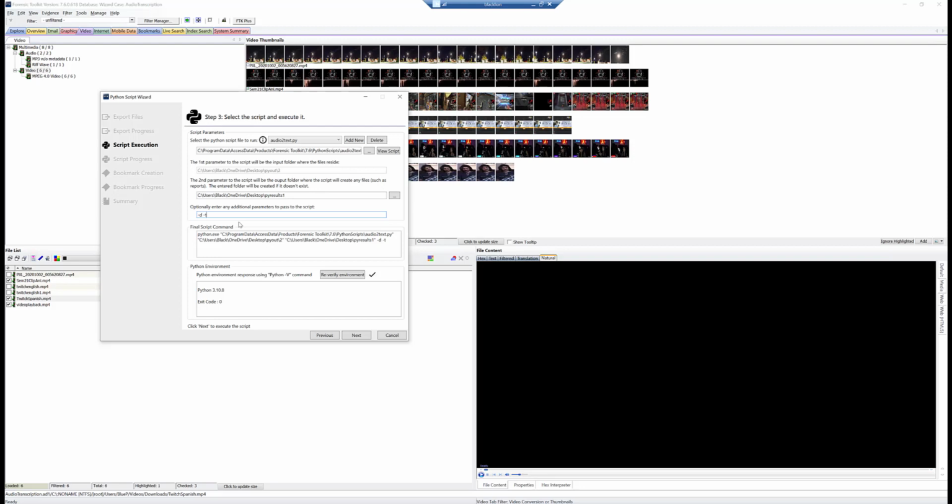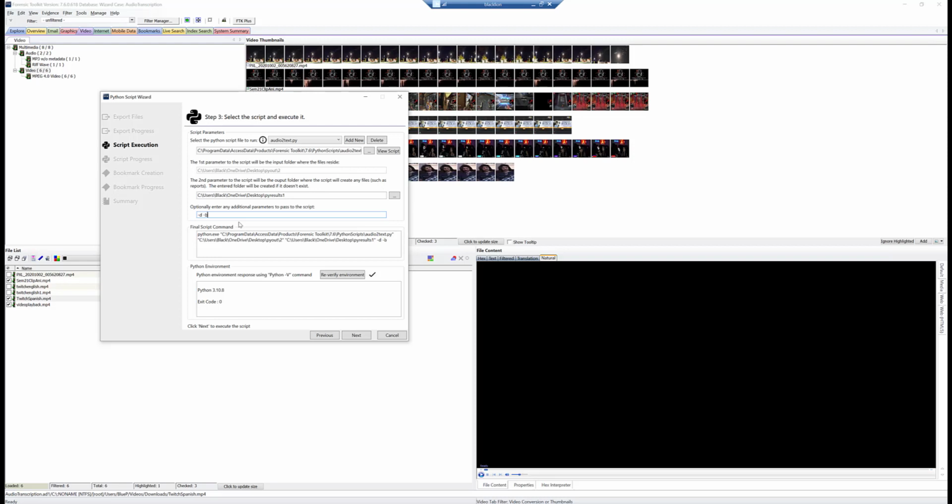But if you wanted to do tiny, you could do -T, -B would be base, -S would be small, although small is the one I've set for default in my script, so I actually don't have to do that. -M is medium, and of course -L would be large.